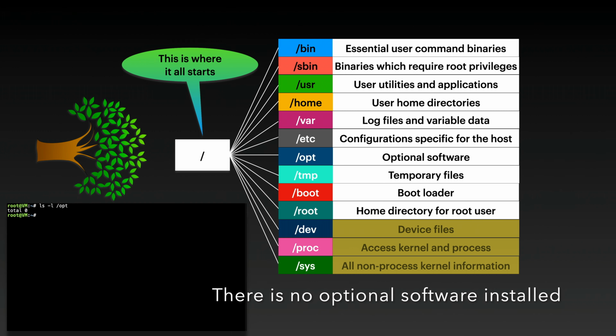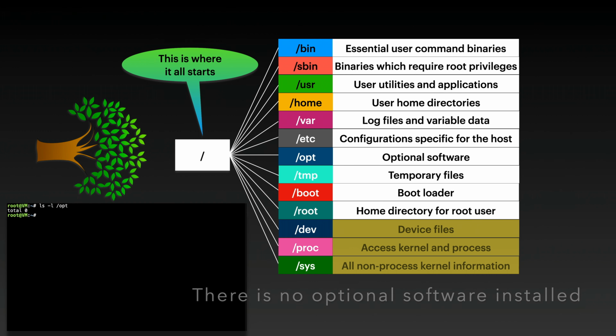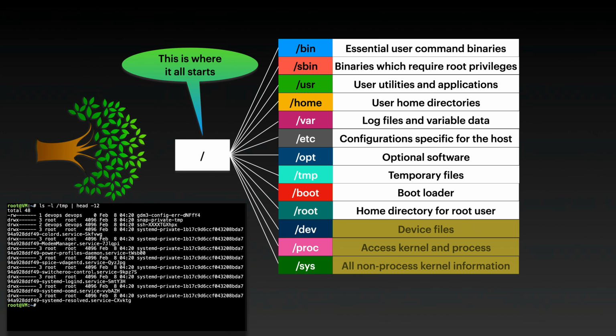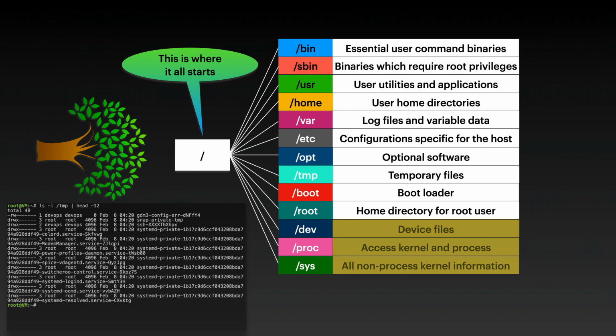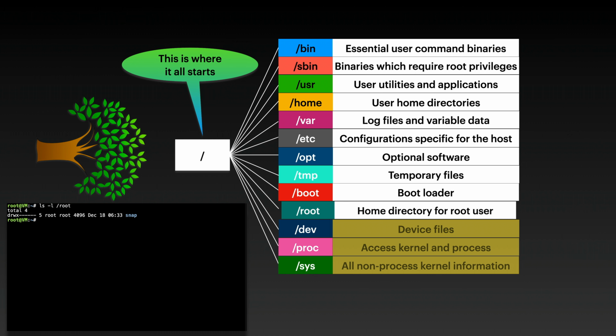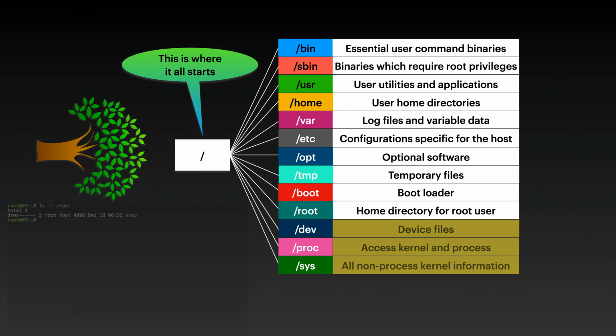In OPT there are optional files such as vendor-supplied applications. TMP is the place for temporary files. Many systems clear the contents of TMP upon startup, so if you have important content, do not place it here. Boot contains the bootloader, kernel and configuration files for the boot process. Root is the home directory for the root user.